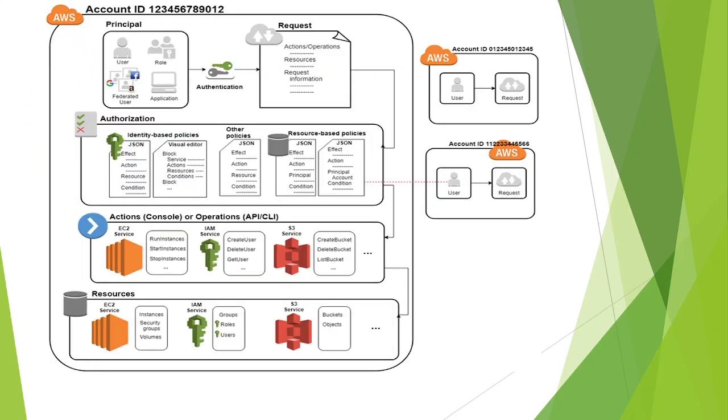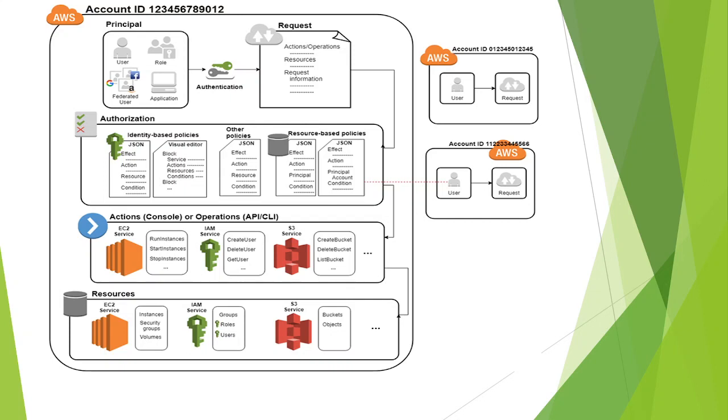Then think of this as the AWS account. You can see this AWS thing, that is the AWS account. So principal we have first, and principal is nothing but a user. He signs in with his credentials. Then once he's logging in, he goes through authentication. Authentication means it is verifying whether he's the right user. After that, it's going to be a request. What does request mean? Actions and operations, resources, and request information.